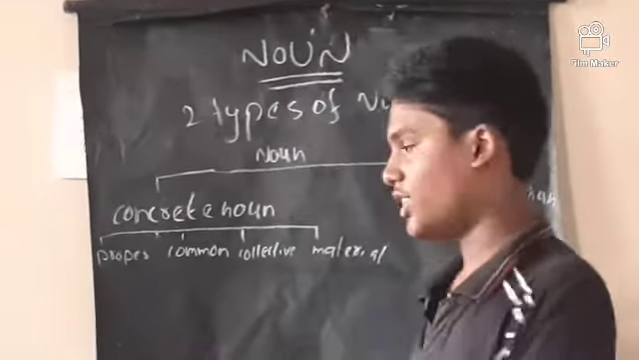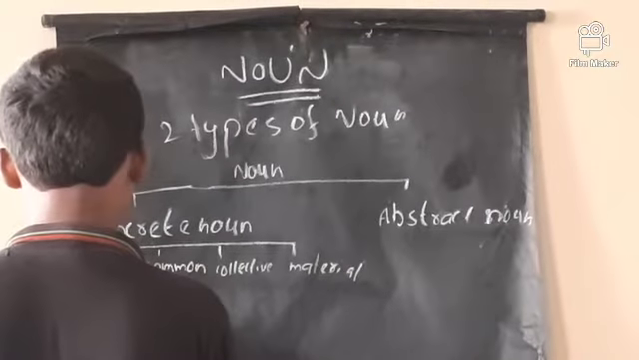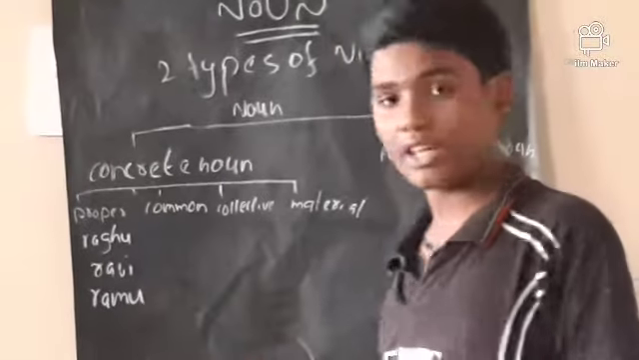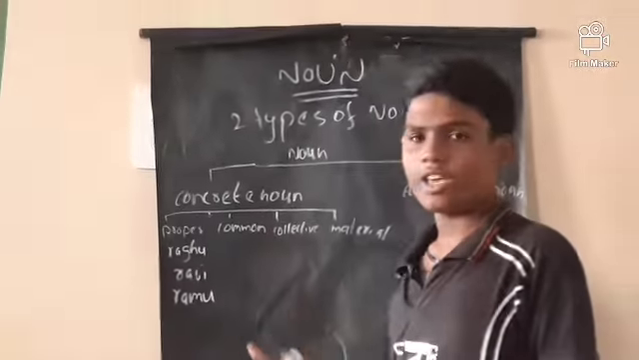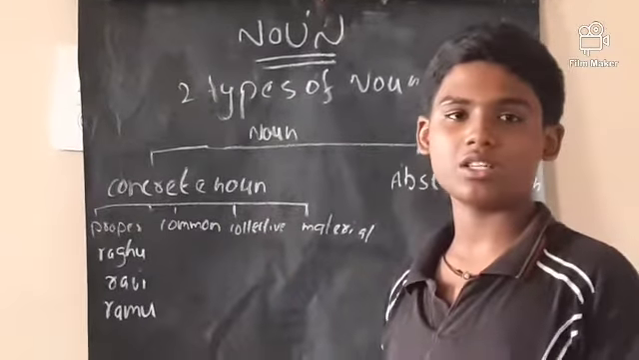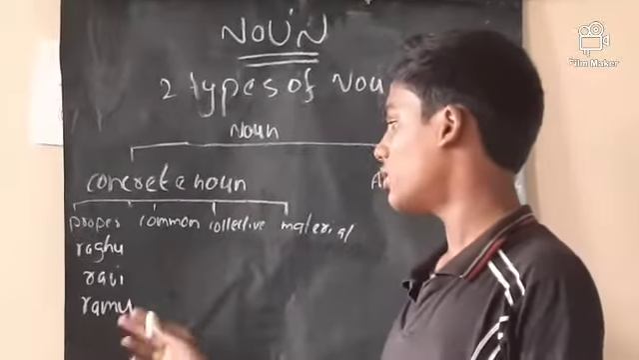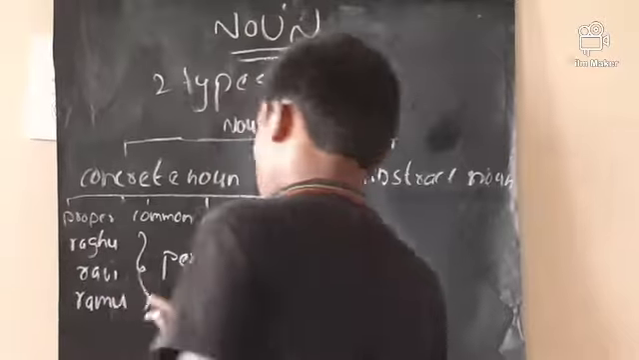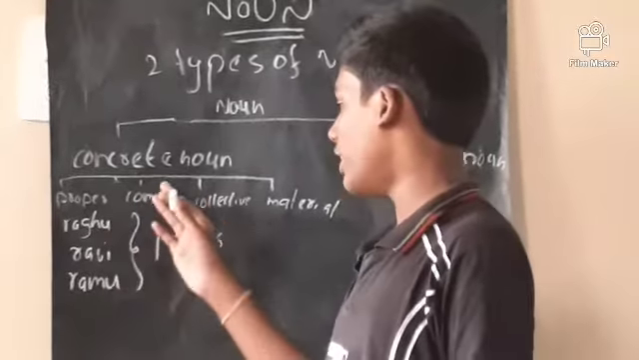So first, the proper noun. Raghu, Ravi, Ram. See, these are names, we can tell their names, so they are called proper nouns. What is a common noun? Here we can say Raghu, Ravi and Ramu are persons. So there is something common between these three names. We can say these three names are persons. So this is a common of three. So this is a proper noun and this is a common noun.